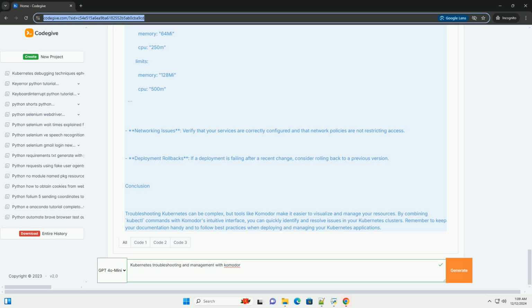Step 4, common troubleshooting tips. Check resource limits. Ensure your pods have appropriate resource requests and limits set. If a pod is getting killed, it may need more memory.